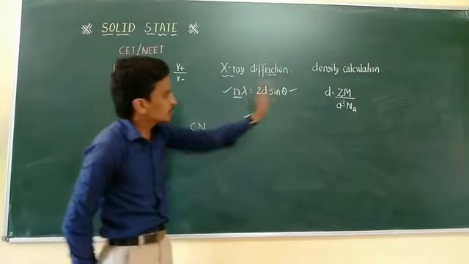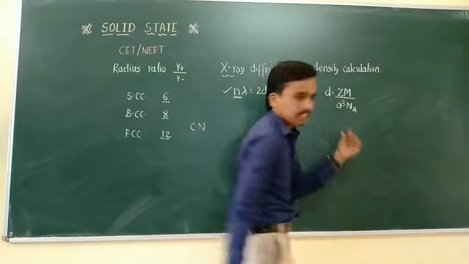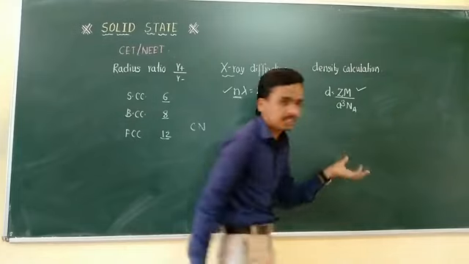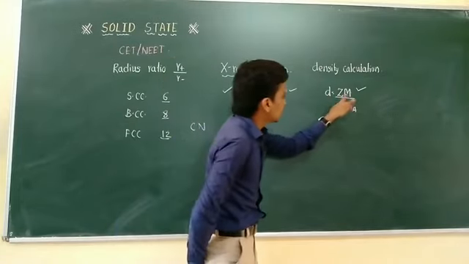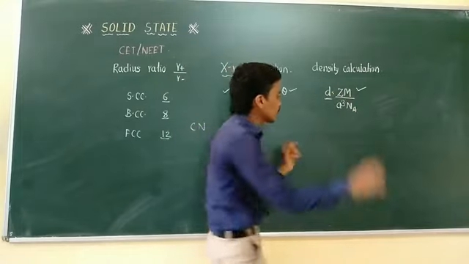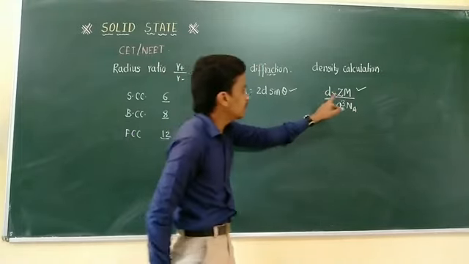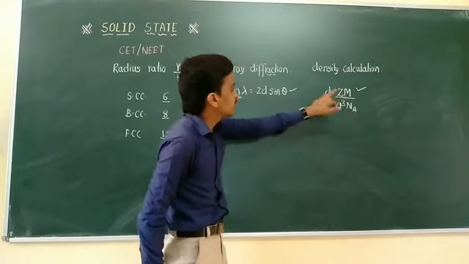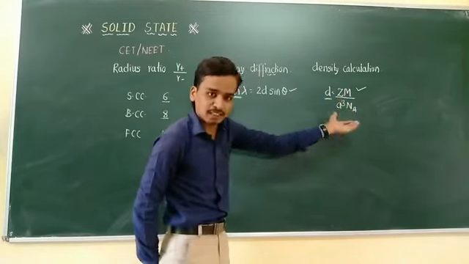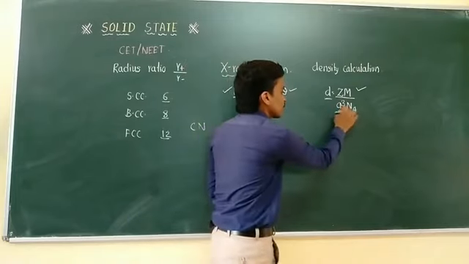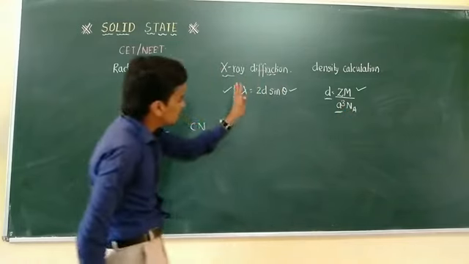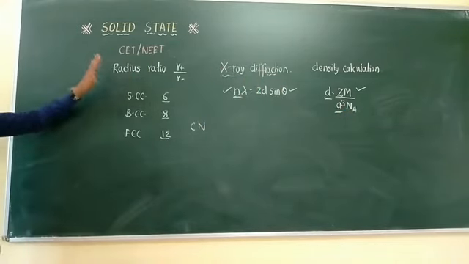And the last calculation is the density calculation for a solid, which is calculated by the formula. It is quite important in theory also: d is equal to Zm divided by a cube Na. These are the regular notations: d means density, Z means number of atoms, M means molecular weight, a cube means edge length cubed, which you can consider as the volume, and Na means Avogadro's number. These are the important points in solid state.